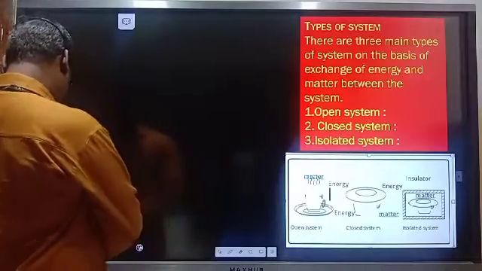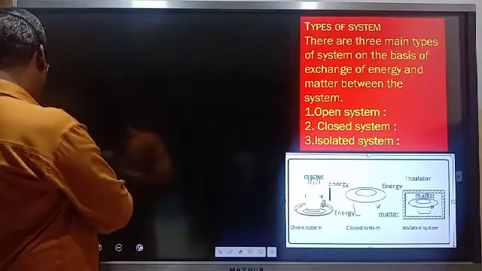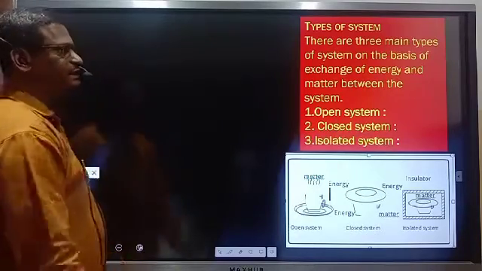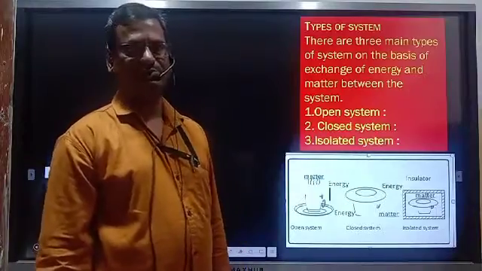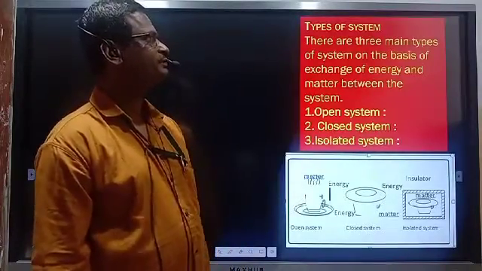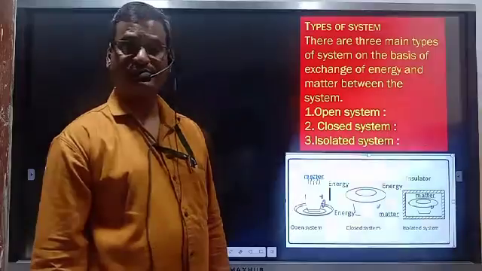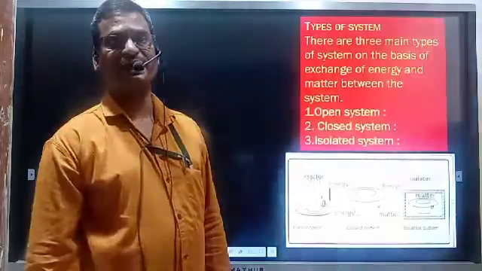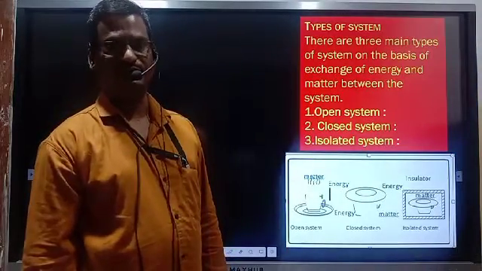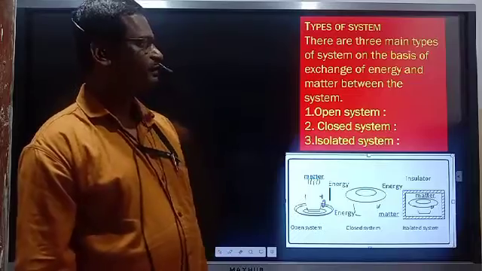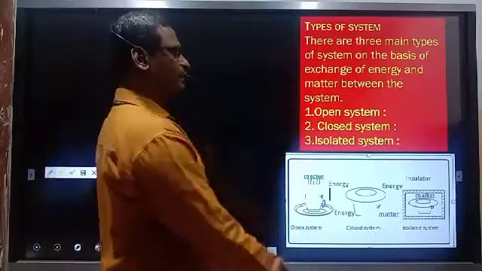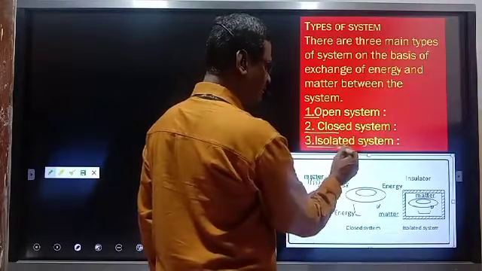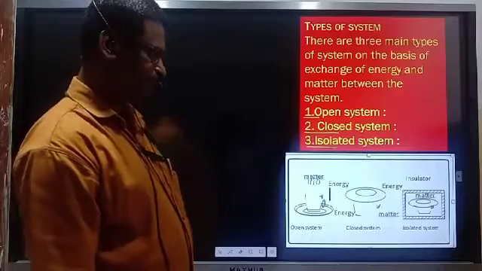Now, types of systems. Here we have to study different types of systems on the basis of free exchange of energy and matter between system and surrounding. What is the criteria for classification? Exchange of energy and matter with the surrounding. There are three types of systems. First one is open system, second closed system, and third is isolated system.